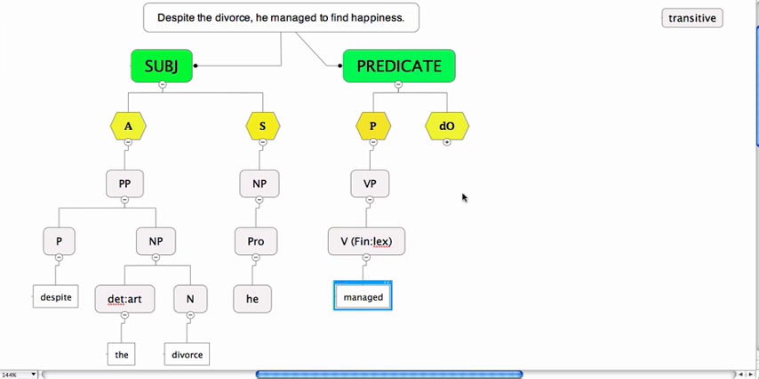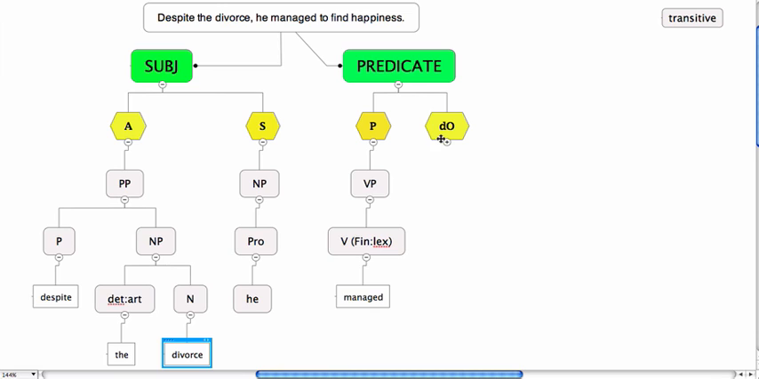Now in this last one here, there's a word to here, but this is not a prepositional phrase. Now why is that? If you compare it to this one here, despite the divorce, you have a noun phrase here. And that noun phrase begins with a determiner, an article, and a noun, divorce. Now here, to find happiness, to isn't a preposition. Instead, it's the infinitive for the word that follows. The word that follows isn't any kind of determiner, it's a verb. But this is a non-finite verb.